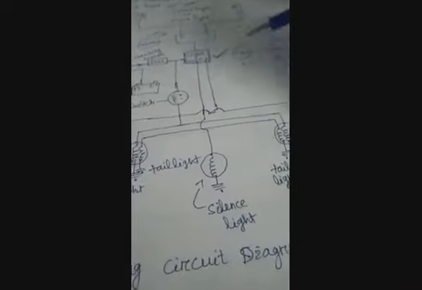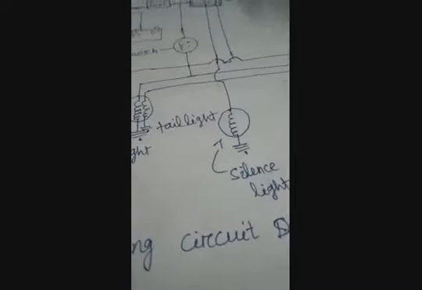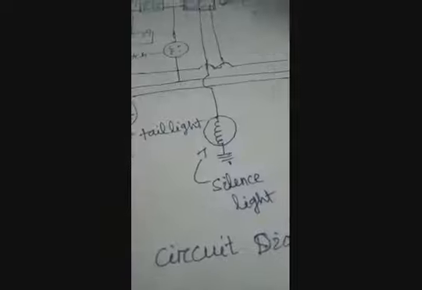Tail light means indicator light. Where you are going in some direction, right or left, then your indicator is applied. Stop light: when a vehicle is stopped, then the stop light will occur.